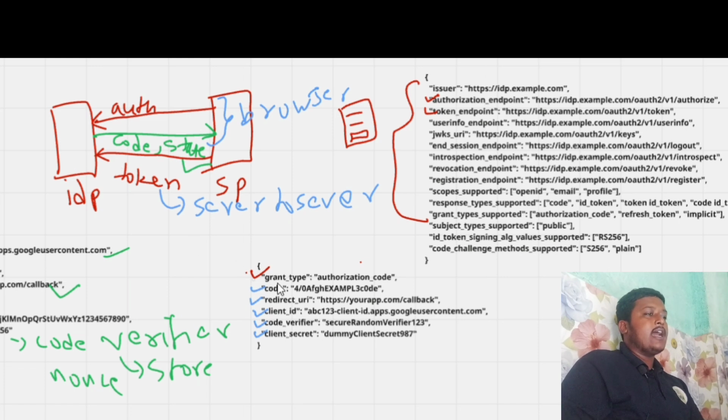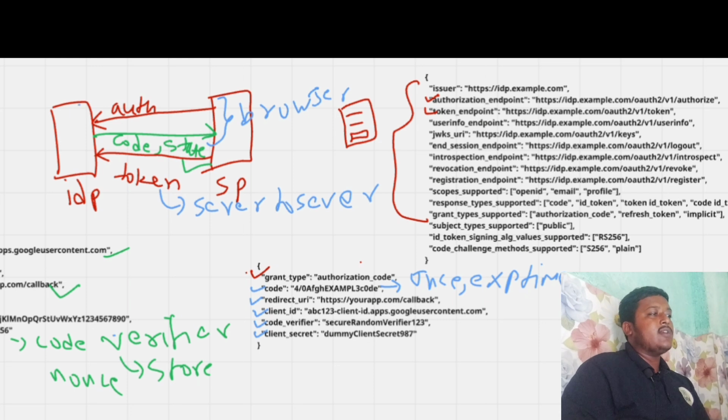What will the IDP check? The IDP will check whether the grant type is proper or not, and whether the code is valid or not. The property of the code is that it can be used only once, and it also has an expiry time, so it should not be expired. This should be checked at the IDP. After that, it will check whether the redirect URI is valid, and whether the client ID is valid. The code verifier that it has stored in the DB and the code verifier shared by the service provider should be the same. The configured client secret will again be validated.